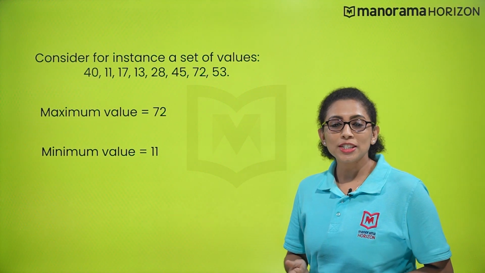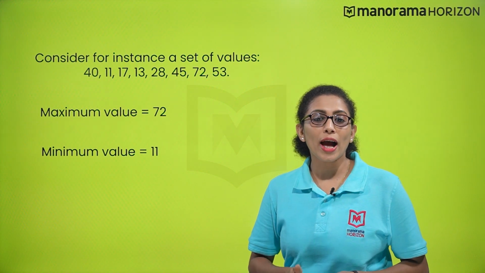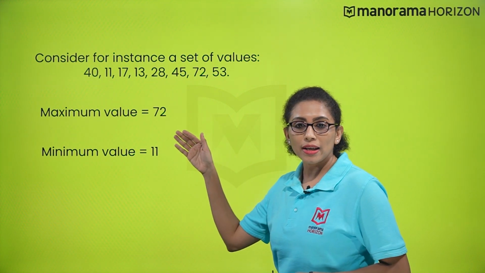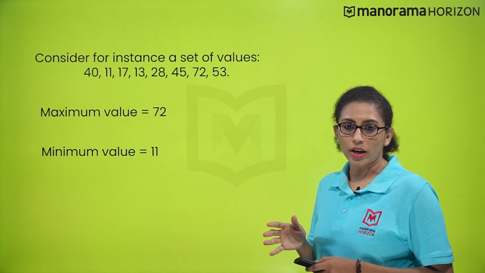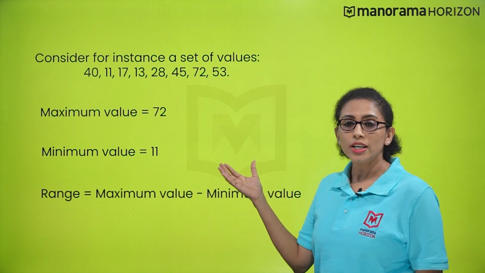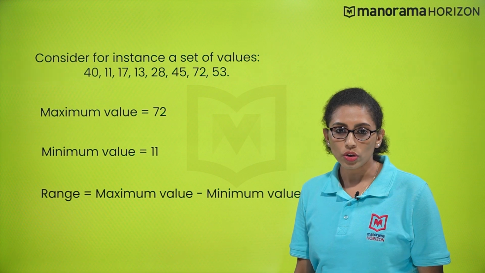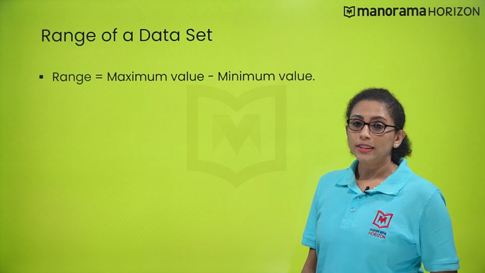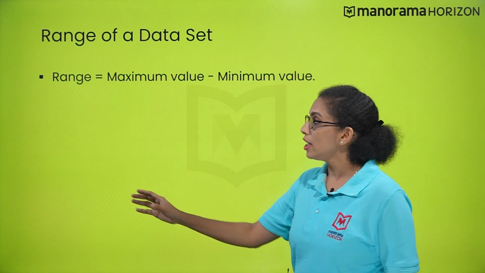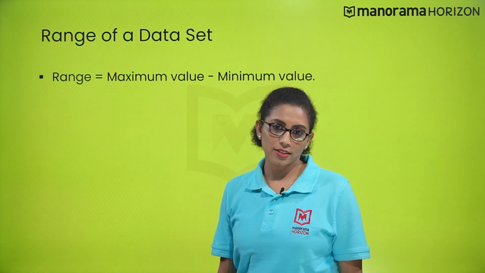Now, find the difference between the highest and the lowest value that you obtained. So, it will be 72 minus 11, that is 61. And this difference is what is called the range of a data set. So, the difference between the maximum value and the minimum value is called the range of a series.